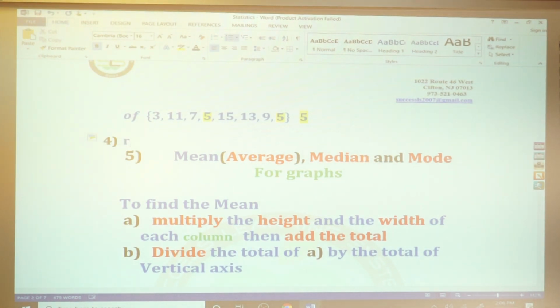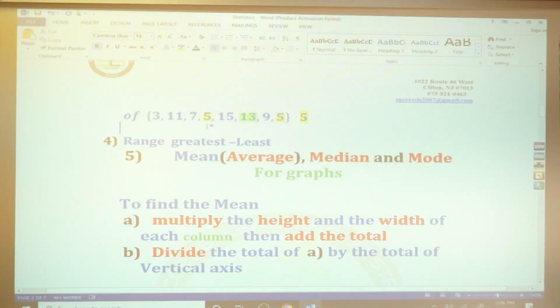Range: the greatest minus the least. Which is the greatest here? The greatest is 13, right?